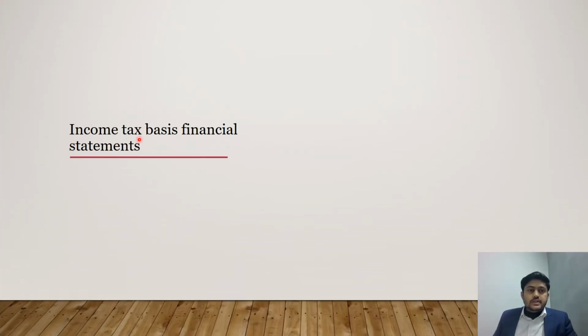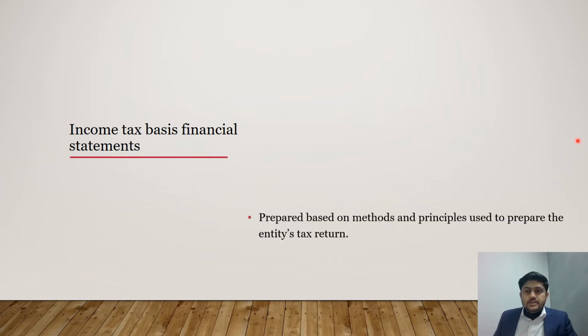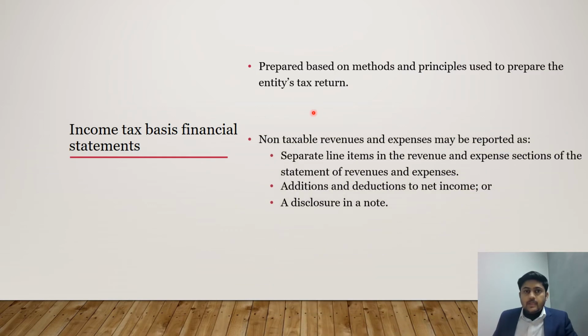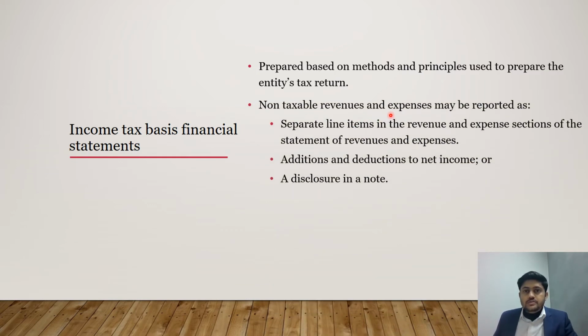Then next is income tax basis financial statements. Here financial statements are prepared based on methods and principles used to prepare the entity's tax return. Then non-taxable revenues or expenses. There are three methods to show the non-taxable revenues, right?